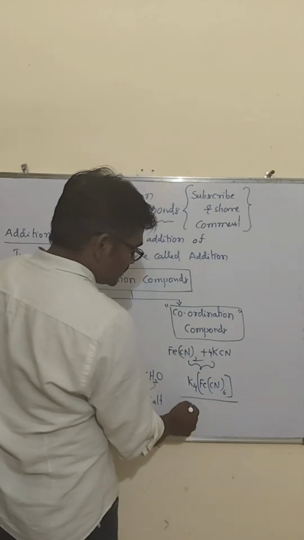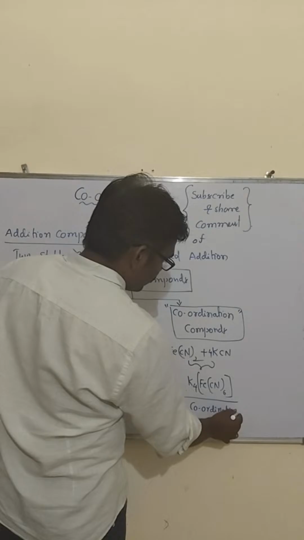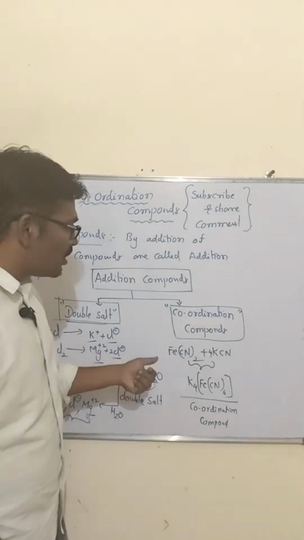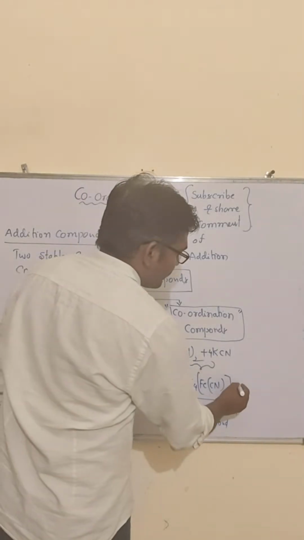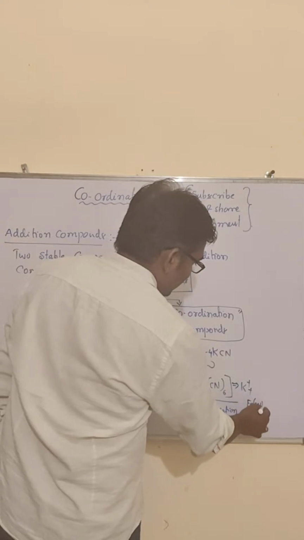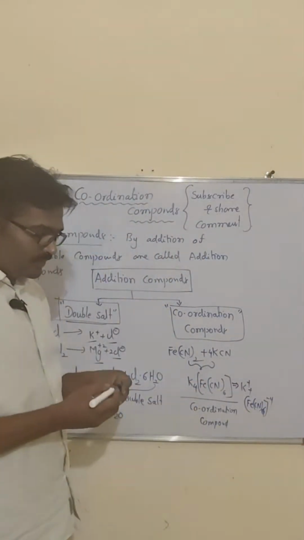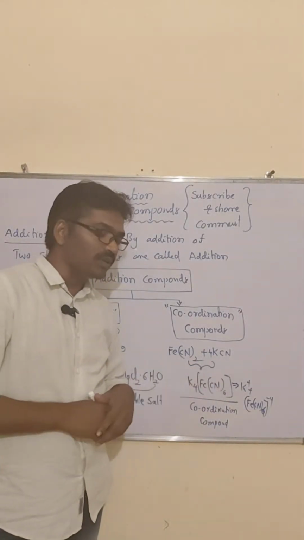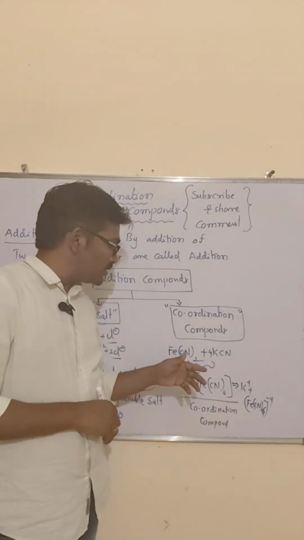So this we are calling a coordination compound. When this coordination compound is dissolved in water, it gives K plus and Fe(CN)6 4 minus. So it gives different ions. If KCN is added to water, it gives K plus and CN minus. If iron is added, it gives Fe plus 2 and CN minus.